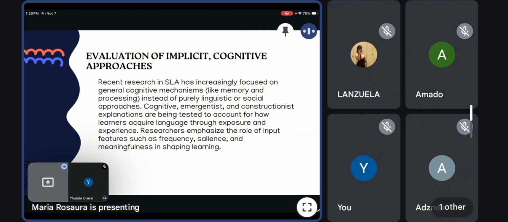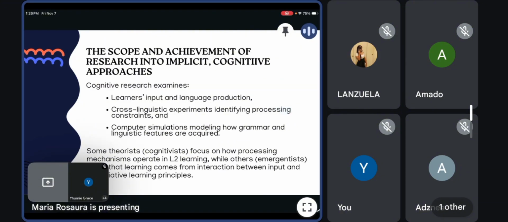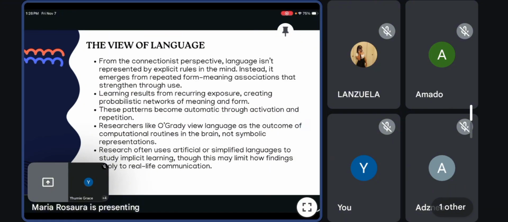Cognitivists mainly examine how learning happens, how the brain recognizes and stores linguistic information, while others also look at what is learned, meaning how these processes lead to actual grammatical systems. So overall, this research shows that second language learning can be studied scientifically through experiment, comparison across languages, and computer simulation.